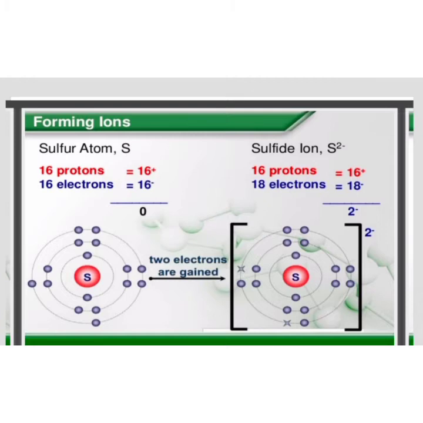In the energy shell diagram, the first shell has 2 electrons and the second shell has 8 electrons. In the last energy shell, we have 6 electrons. To complete the octet rule, sulfur gains 2 electrons in the last energy shell. After that, it changes into a sulfide ion, which has 16 protons and 18 electrons. Now it has a 2 negative charge, and sulfur has been changed into a sulfide ion, that is an anion.